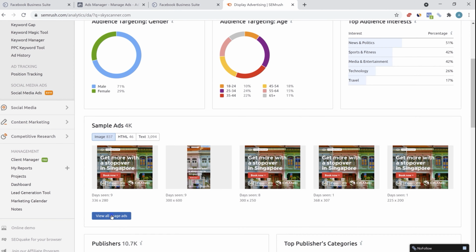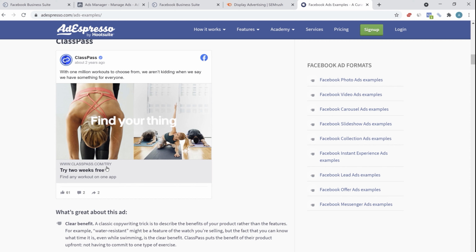You'll find clear benefit, clear call to action. Like ClassPass has, with 1 million workouts to choose from. "We aren't kidding when we say we have something for everyone. Find your thing," the tagline, and "try 2 weeks free." The call to action has to be really enticing. Now, when you're offering something for free, like try 2 free weeks, then the effort to try something becomes lower and hence the conversion rate increases.